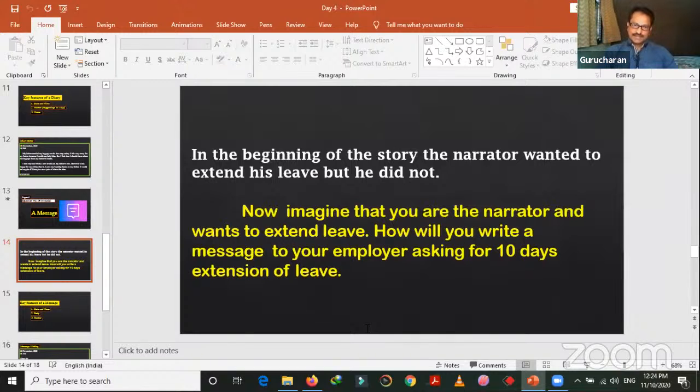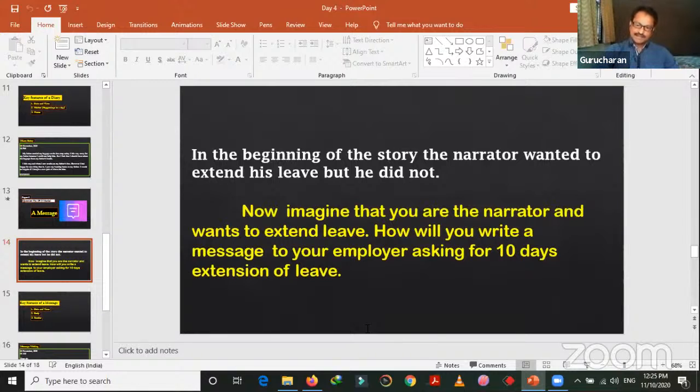How will you write a message to your employer asking for 10 days extension of leave? So the narrator, all the time this does not happen. Some people may want to extend leave. Supposing you are in his place, if you want to extend your leave, how will you ask your employer? That is your boss. How will you ask him to extend your leave?